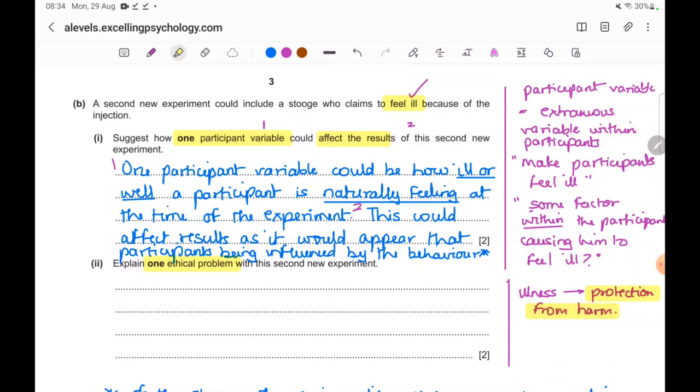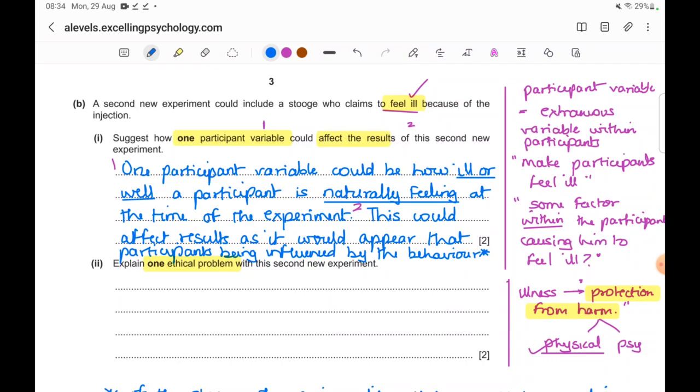When I tell them to write the answers for the first time, they clearly don't mention it and I have to correct them there. What they do is they explain harm in their own words, but they just don't label out this guideline, which they should. Okay, here definitely if we are causing participants to feel ill, which type of harm are we making them undergo? Is it physical or psychological? It's the physical one, because here the stooge is pretending to feel ill at a physical level. Okay, so we can say that the participants are not being protected from physical harm. So that's the guideline being violated. This is a simple one.